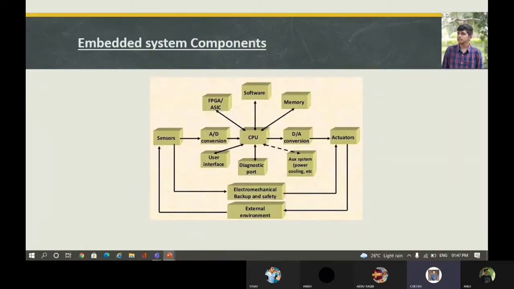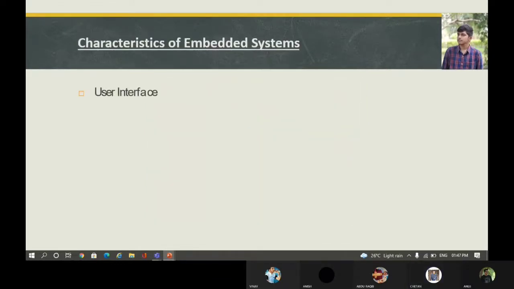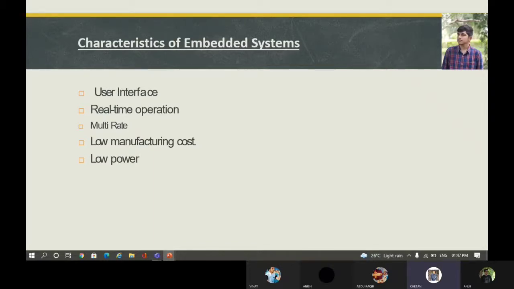Next comes the characteristics of embedded systems. Firstly, user interface. Next comes real-time operation, the third is multi-rate, the fourth is low manufacturing cost, and the fifth one is low power.